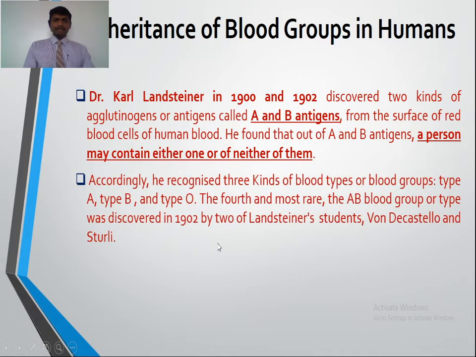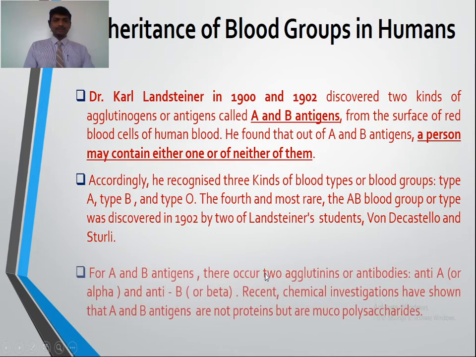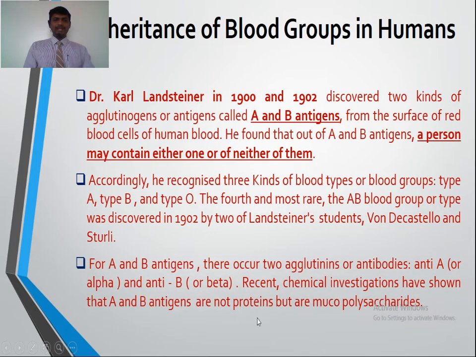Accordingly, he recognized three kinds of blood types or blood groups: type A, type B and type O. The fourth and most rare, the AB blood group or type, was discovered in 1902 by two of Landsteiner's students, Von de Castello and Stirling. For A and B antigens, there occur two agglutinins or antibodies, anti-A and anti-B.